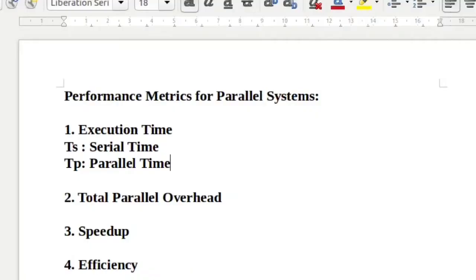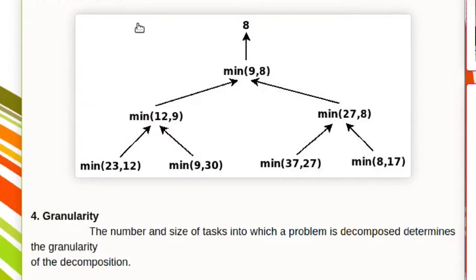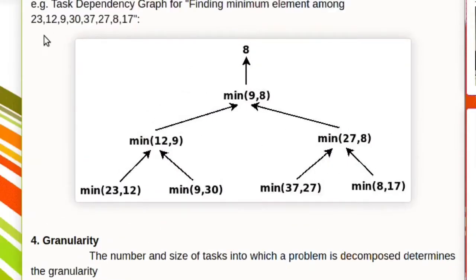For example, look at this. This is the problem to find out the minimum number from the given array. When we have to do it serially, we consider one number as a minimum number, then we compare it with another number to see if it is smaller. In this case 12 is smaller, so we swap it. Then that number is compared with 9.